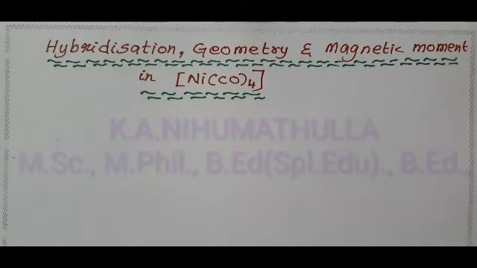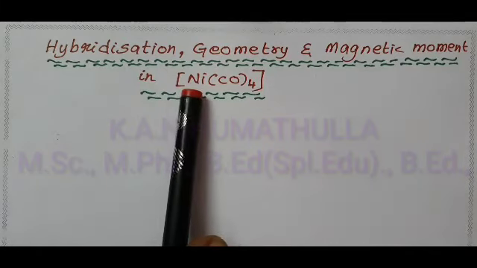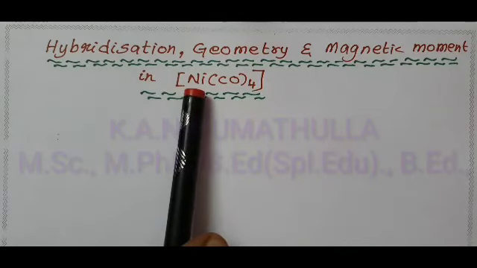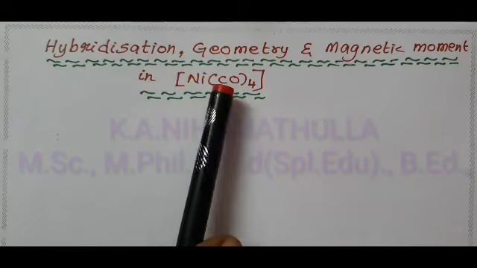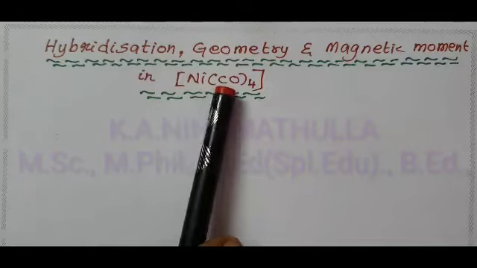The compound given is Ni(CO)4. It is a neutral complex. The central metal is an atom. Nickel is in zero oxidation state. Carbonyl is also a neutral ligand. Both are neutral. This is a neutral atom. This is a neutral ligand.